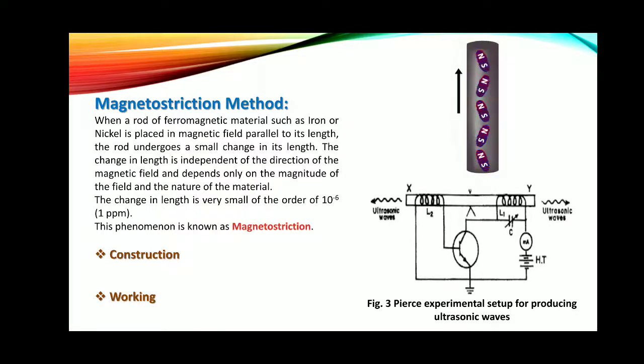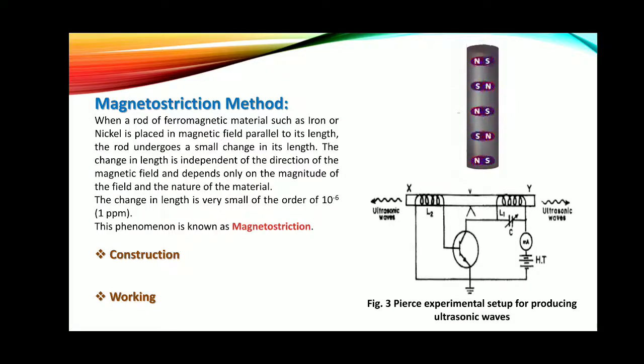Now what happens in the working of this magnetostriction method for the LC circuit? This LC circuit, which is at the right end of this rod, plays a very important role in the production of ultrasonic waves. This is also called a Pierce oscillator.